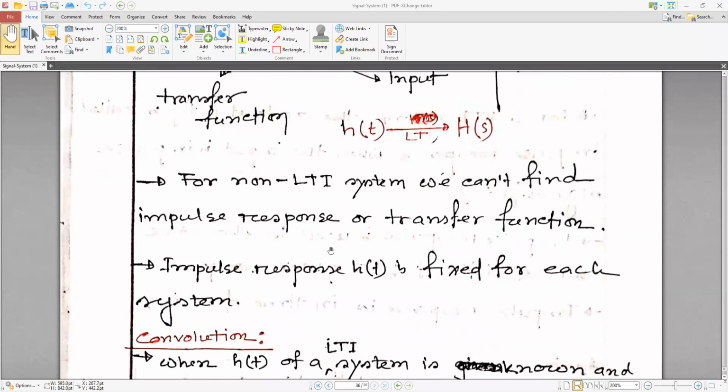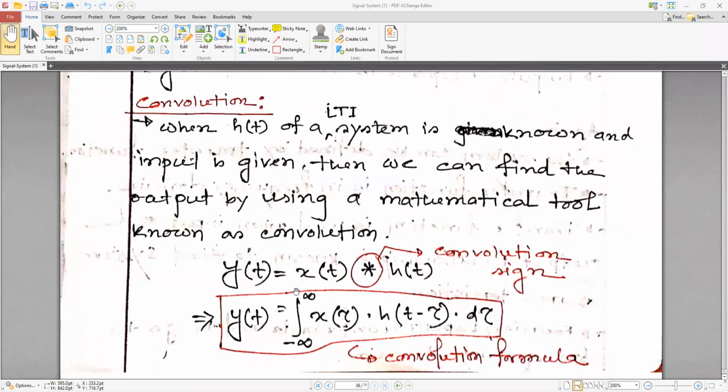For a non-LTI system, we can't find the impulse response or transfer function. Impulse response is fixed for each system. Another important term is convolution.